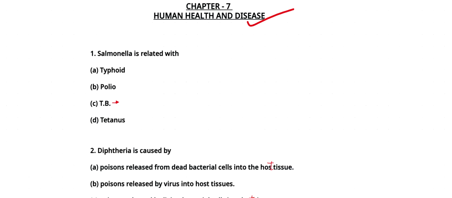So let's get started. Our very first question is: Salmonella is related with typhoid, polio, TB, tetanus. Answer will be A, that is typhoid, because tetanus is caused by Clostridium tetani, tuberculosis is caused by Mycobacterium tuberculosis, and polio is caused by virus. While Salmonella typhi causes typhoid fever, the incubation period is about 2 weeks. The patient first suffers from high fever of 40 degrees Celsius and continual headache.